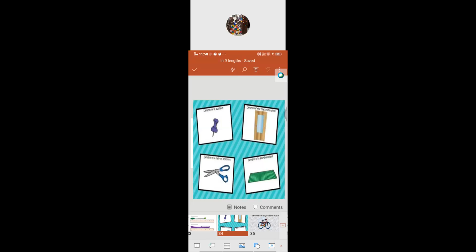Kailash, is it centimeter or meter to measure the length of a push pin? Sabarish, can you tell me what is the exact unit to measure this? Centimeter. Very good. This is a smaller thing that we can measure by using the centimeter.